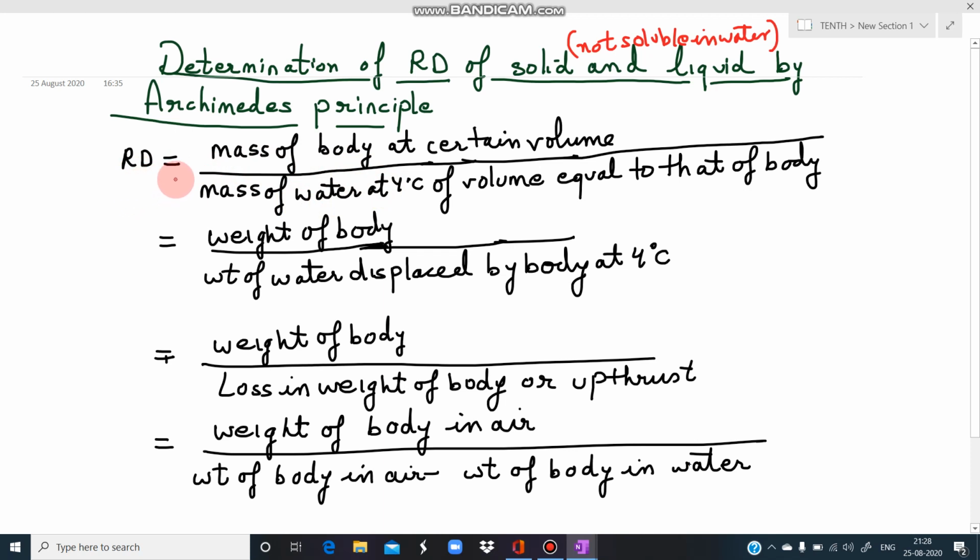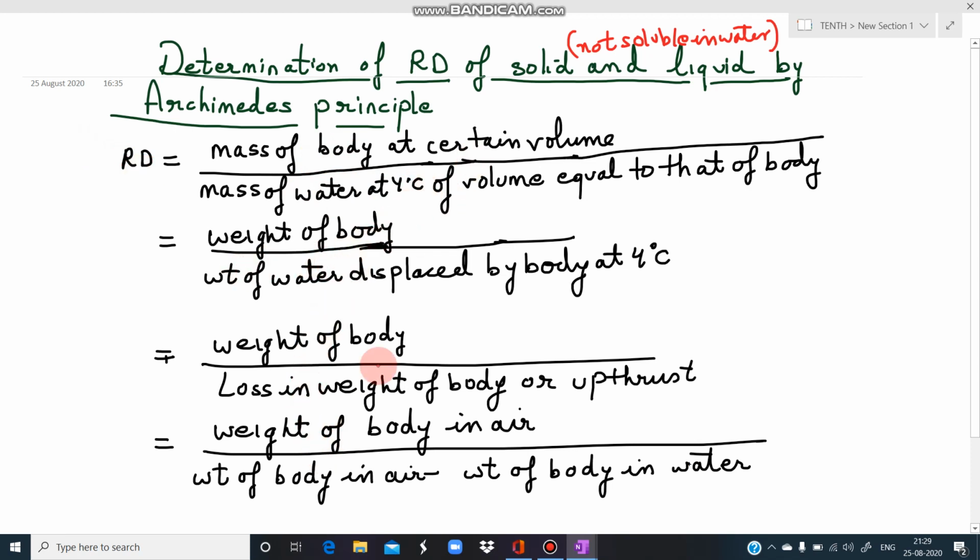We can say that relative density is the mass of body at certain volume. किसी भी volume की body ले लो आप, let us suppose 2 cubic centimeter, then divided by the mass of water at 4 degrees centigrade of volume equal to that of body. तो हमें water भी उतनी ही volume का चाहिए, 2 cubic centimeter, but the water is at 4 degrees centigrade. So when we divide their masses, we will get the relative density.